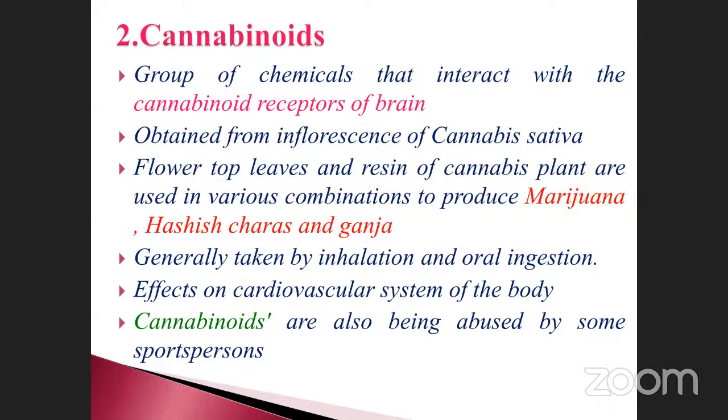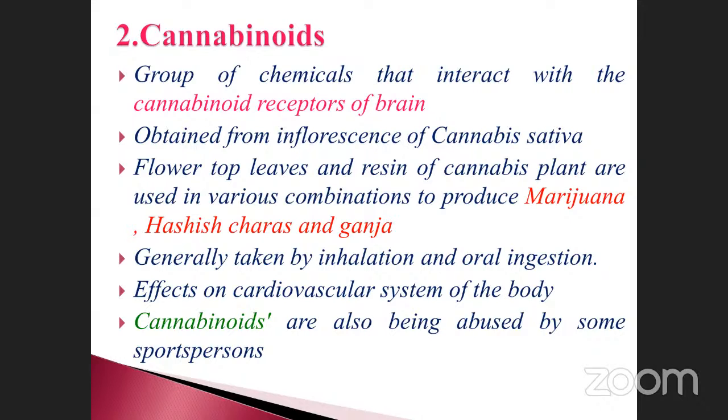Cannabinoids are also being abused by some sports persons. It is also asked as a question: sports persons use which substances? Cannabinoids are one of the alkaloids, chemical substances that can be used by sports persons for their performance.